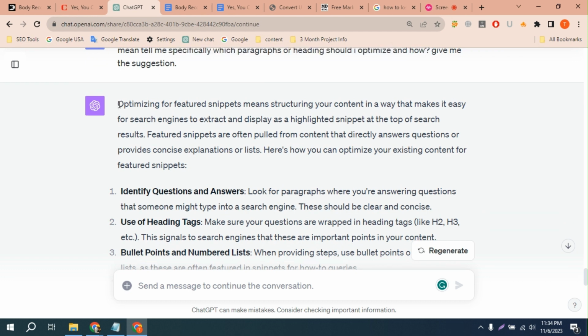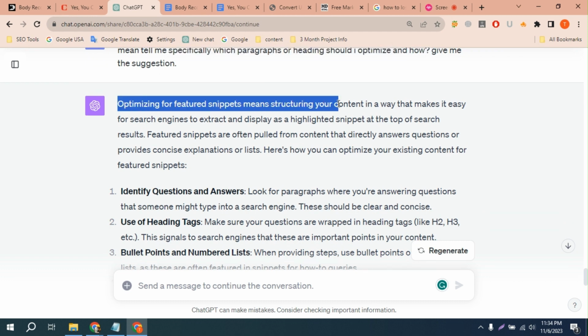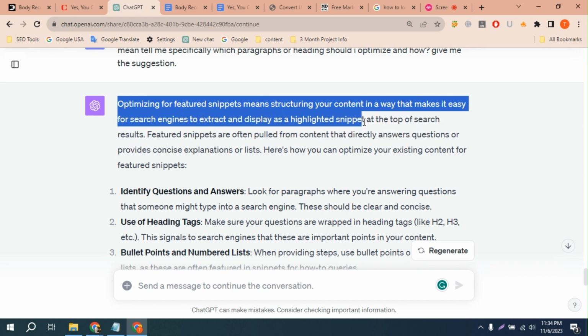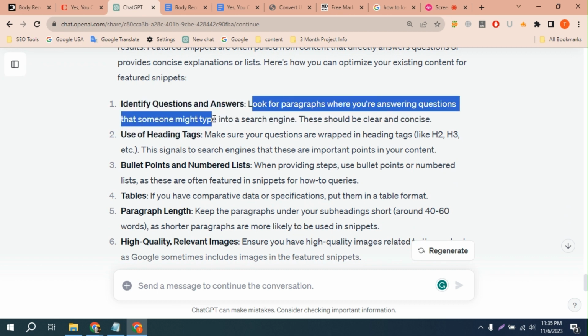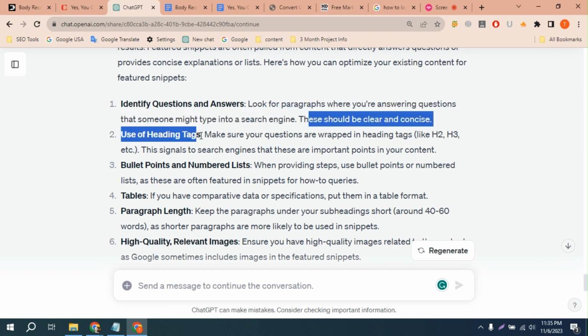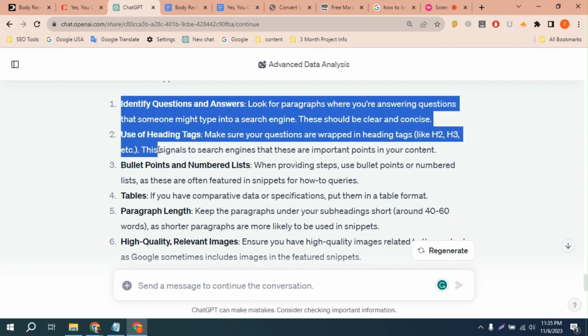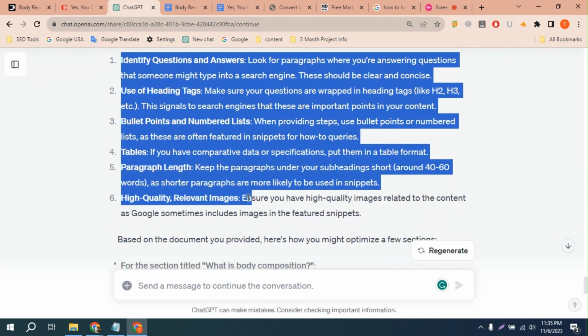It says that optimizing for featured snippets means structuring your content in a way that makes it easy for search engines to extract and display as a highlighted snippet at the top of the search results. Featured snippets are often pulled from content that, blah blah blah. Okay. First, it says identify questions and answers. Look for a paragraph where you are answering a question that someone might type into a search engine. This includes being clear and concise. Actually, it gives me how I can optimize for featured snippets.